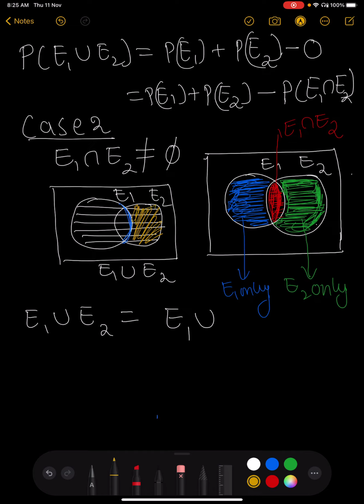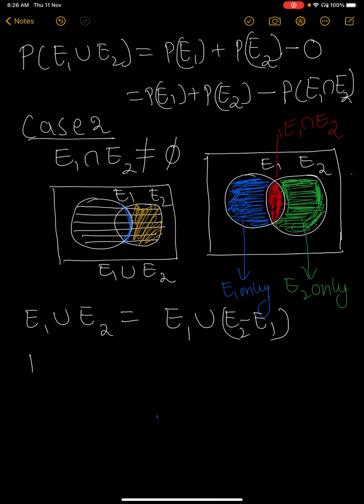Suppose we take E1. This is from the E2. We delete the E1, and we have that part. E2 only means what? E2 minus E1. Now apply probability on both sides.